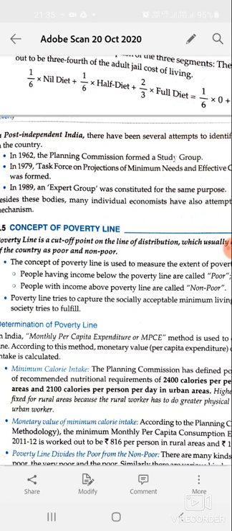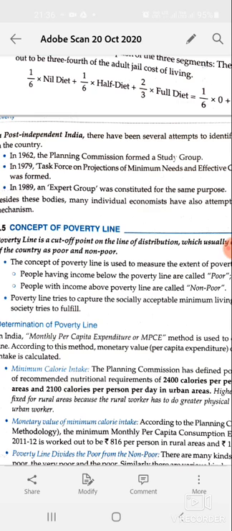Why do we call it the expenditure method? Because the income received by an individual is mainly used for consumption, for the basic requirement. Other things cannot be measured easily. Food gives us calories, and that calorie can be used as a measure to identify the poor and the non-poor. To summarize: 2400 calories per person per day for the rural areas and 2100 calories per person per day for the urban areas.